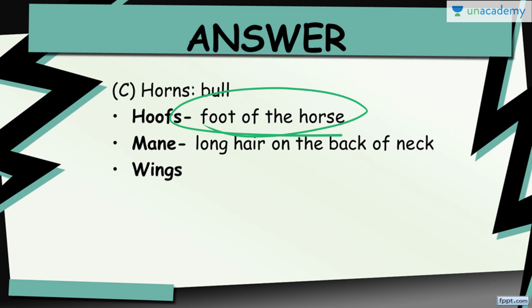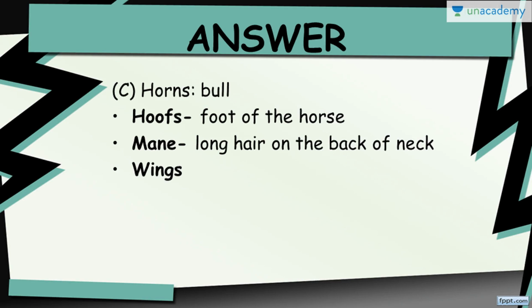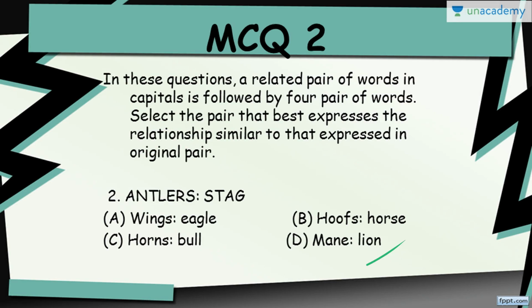It's not something related to horns or something related to antlers like a stag has. Then we have the fourth option, which is mane, right? Mane for lion. And what is mane actually? It's the kind of long hair on the back of the neck, which usually horses and lions have on the back of their neck. That is known as mane. So we know that mane is not the correct answer.